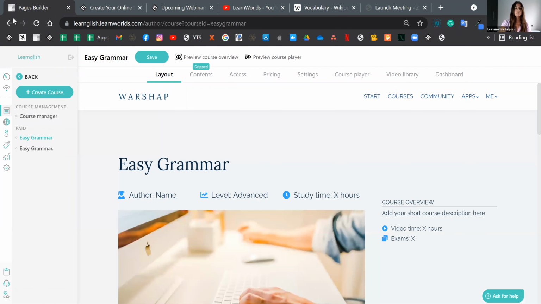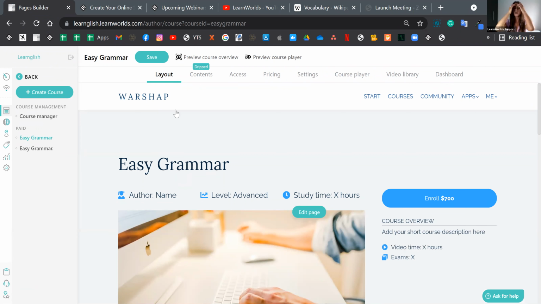You'll see that there are a few tabs right here regarding the course's settings. The first one is the layout tab. You may hear us call this the overview page, or the promotional page of the course as well. This is basically, if you think of the course as a book, the cover of the book.